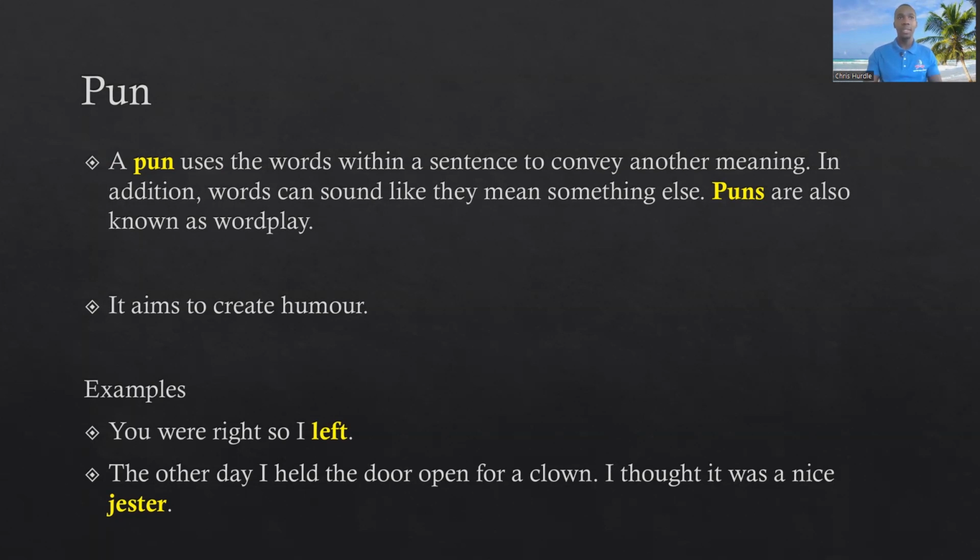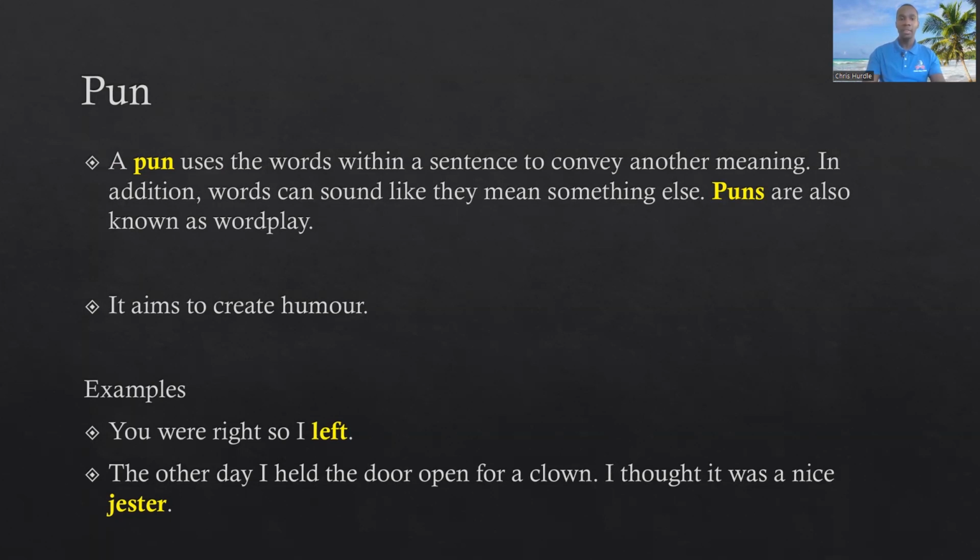When we say no pun intended, we mean that we've used a word that can produce humor based on the context. It could have more than one meaning based on the context, and that ambiguity can produce humor. So I would say, you were right, so I left. No pun intended. Because left is the opposite of right, and left is the past tense of leave, right? So it becomes very amusing.